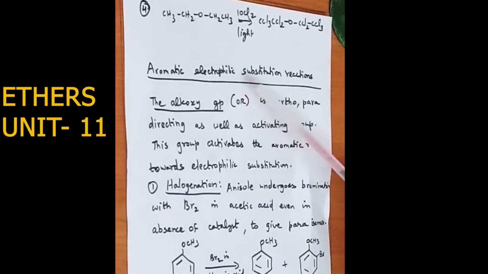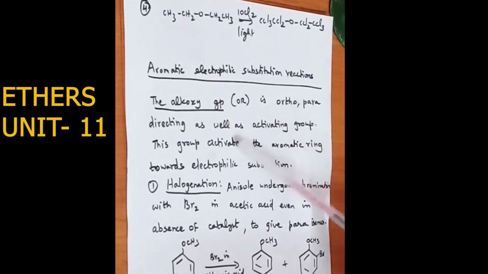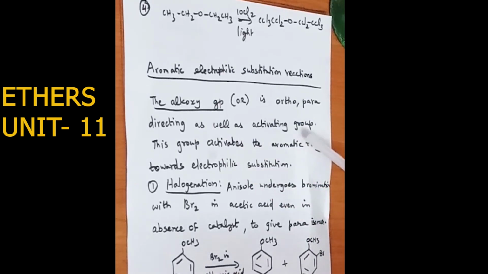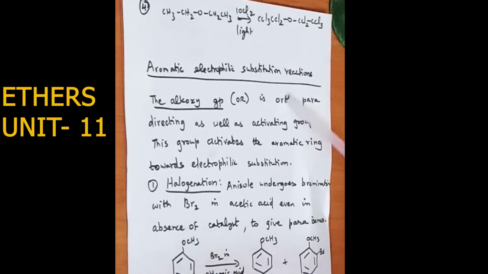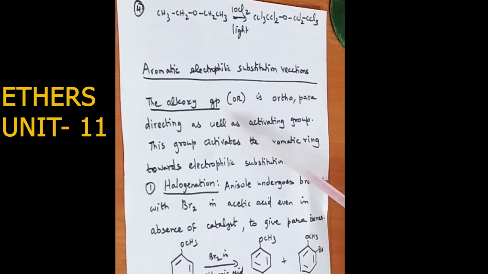Here, this electrophilic substitution reaction occurs in aromatic compounds, so it is called aromatic electrophilic substitution reaction. Here the alkoxy group is ortho para directing as well as an activating group. It is the one which activates the reaction. The alkoxy group may be at the ortho position or the para position. This group activates the aromatic ring towards electrophilic substitution.